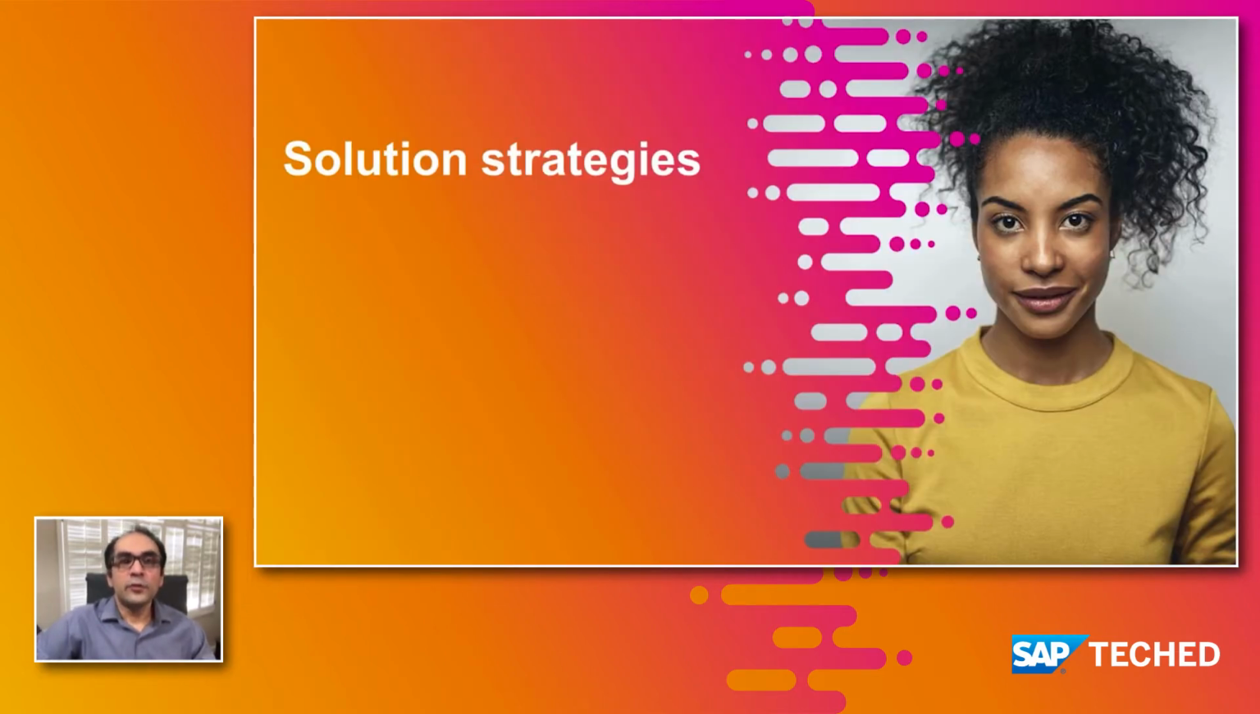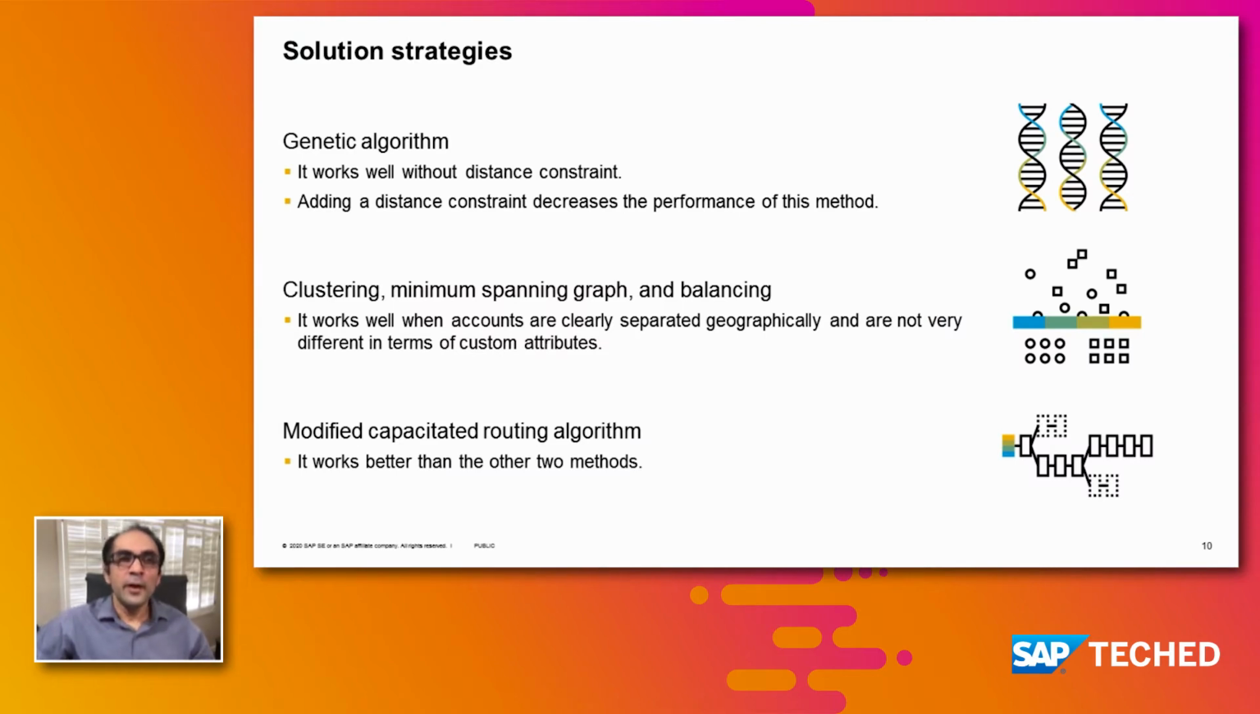Okay, now that we know what the problem definition is, let's continue with the solution strategies. We tried 3 different solution strategies. We started with genetic algorithm, and it's a powerful method, and it worked well with the problem. But when we added the distance constraint, or minimizing the traveling distance by agents, it reduced the quality of the solution and also the performance of the solution.